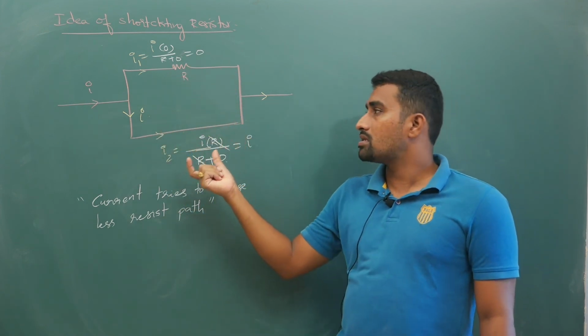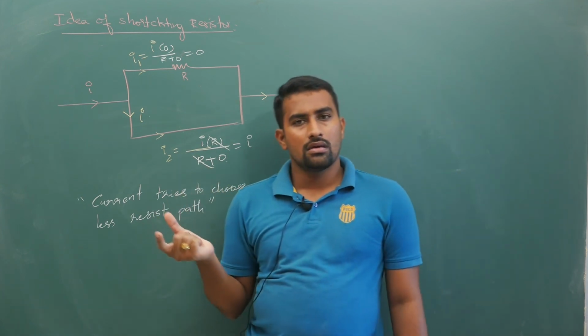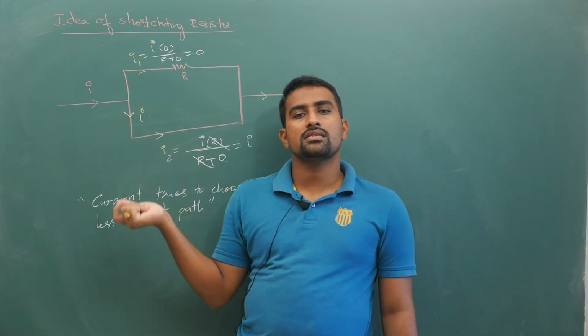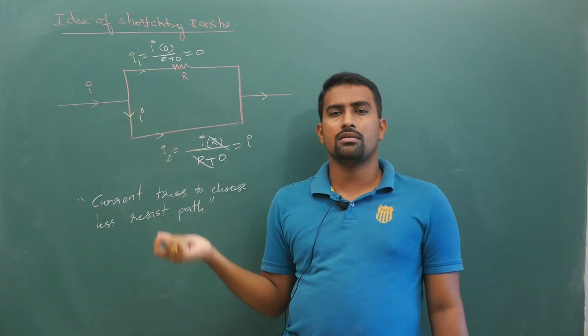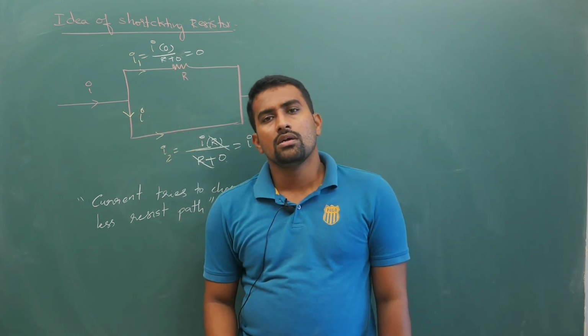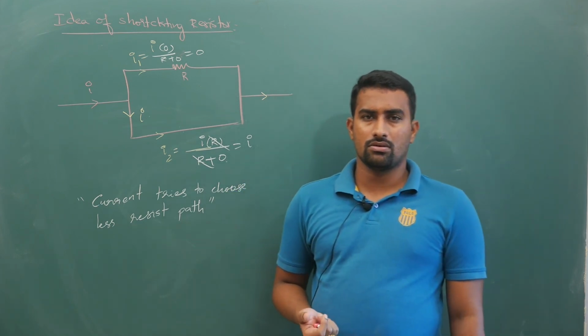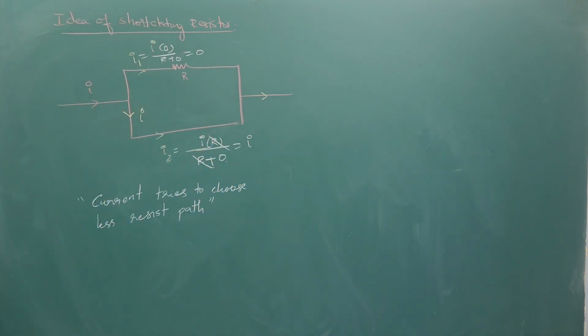So this is your short circuiting. Indirectly, when we use the word short circuiting, it means current, instead of going through that particular thing, is going through the other part of the wire. So like this you have to understand your basic ideas. With this, hope you have understood the basic logics.